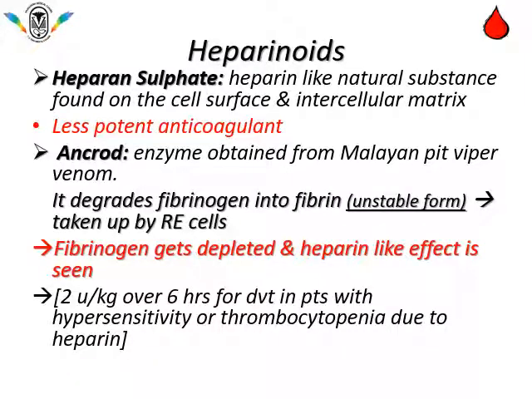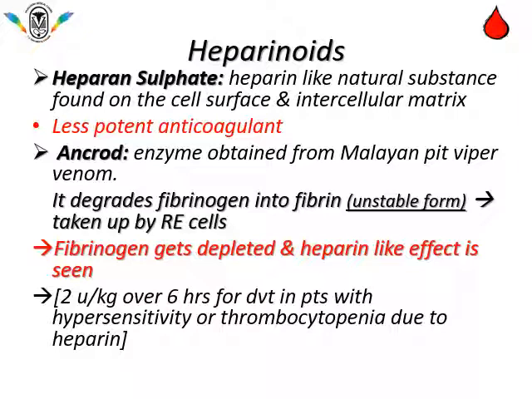Then we talk about heparinoids. Heparan sulfate is a natural, endogenous substance that is found on the cell surface and intracellular matrix. It is a less potent anticoagulant. Ancrod is the enzyme which is obtained from Malayan pit viper venom. It degrades fibrinogen into fibrin in an unstable form, and these fibrin strands will be taken up by reticuloendothelial cells. Fibrinogen gets depleted and a heparin-like effect is seen.